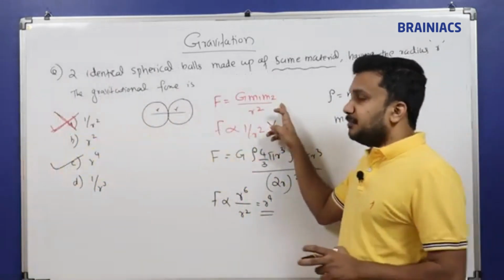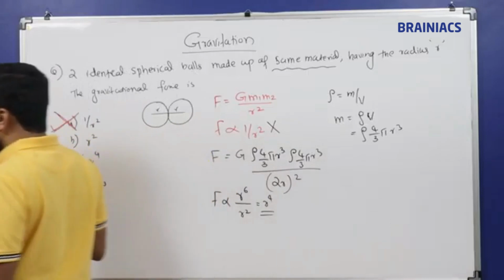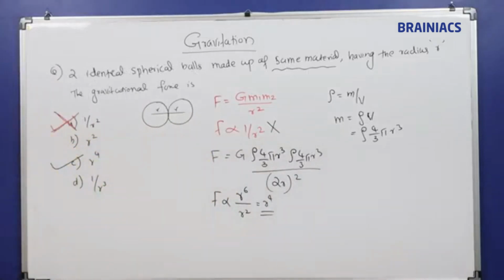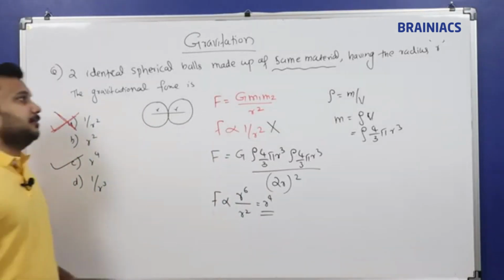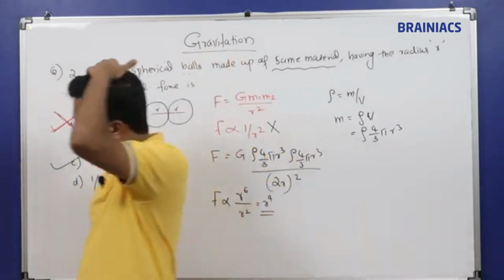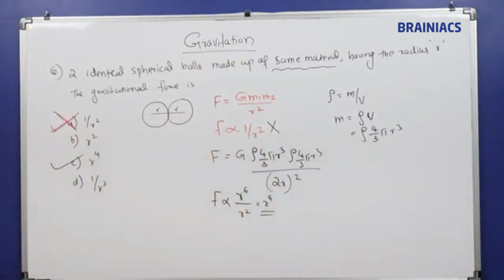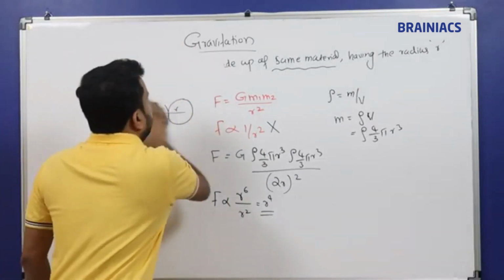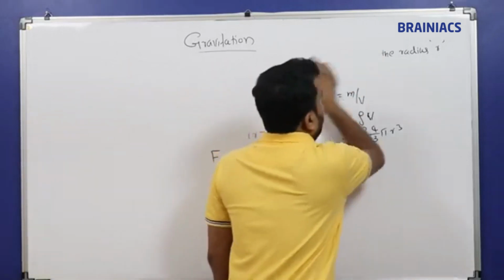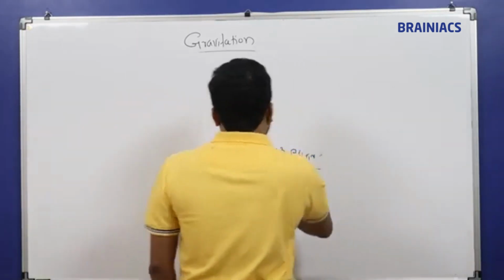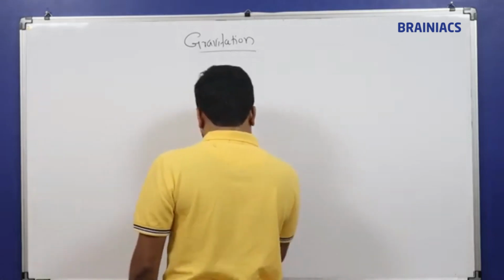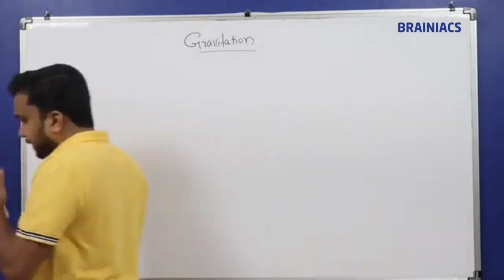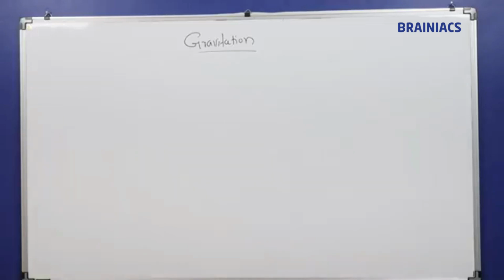For point masses you can apply this formula. When the question is not speaking about point masses or any other bodies, and specifically they are mentioning the material of the matter, then you have to use the other approach. So you have to be a little bit alert while you are doing the question. Next, we will see a few statements.